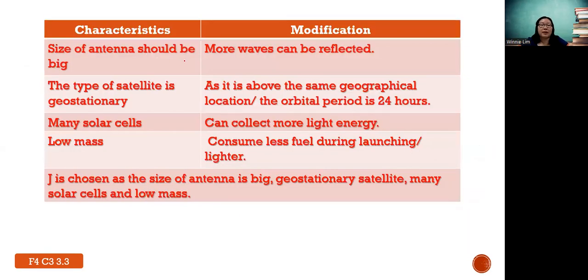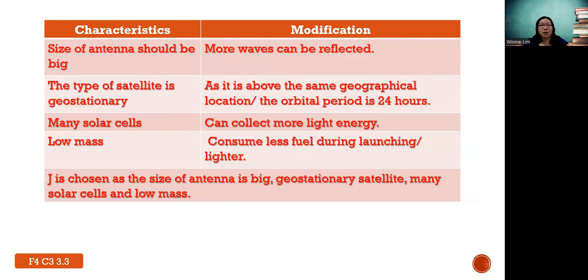So size of antenna big. What is the reason? More waves can be reflected, or you can say receive more signal. The type of satellite is geostationary, as it is above the same geographical location, or the orbital period is 24 hours. Many solar cells can collect more light energy. Low mass consumes less fuel during launching, or it is lighter.